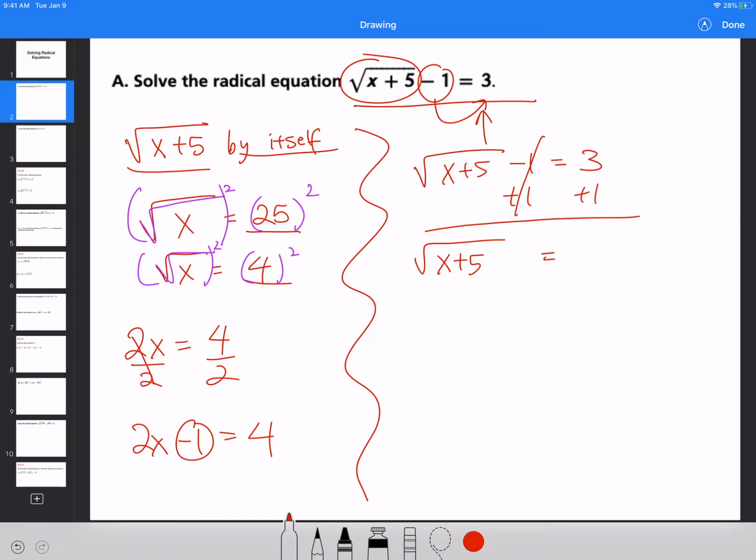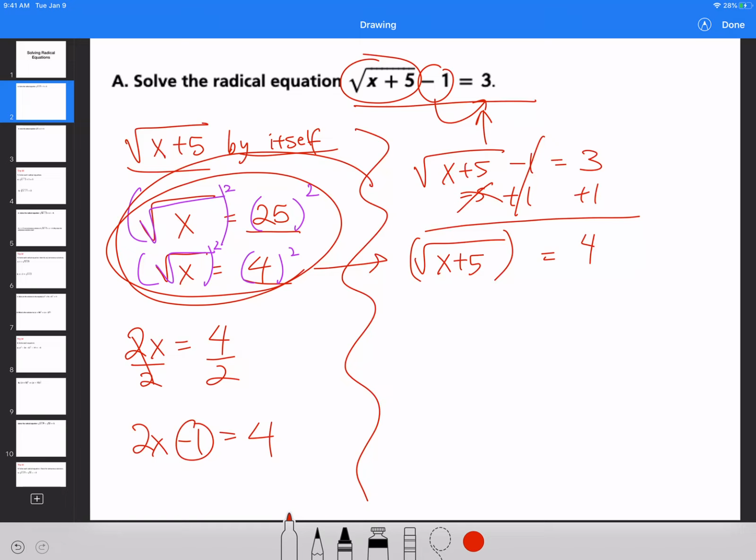And then what you're going to end up with is 3 plus 1, which is equal to 4. Now remember, whatever is underneath the square root symbol, you want to get that first. Don't subtract the 5, don't do any of that stuff. Add the 1 on both sides and just get it ready. After that, like I told you before, like these steps right here, you're going to apply it right here.